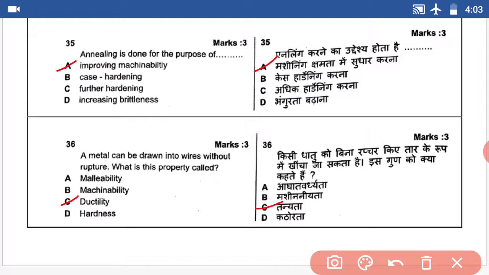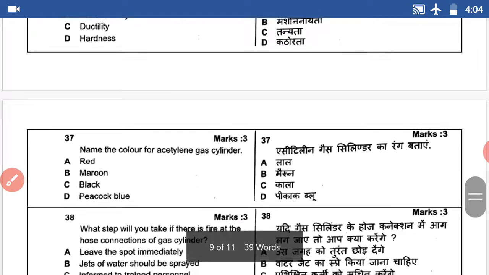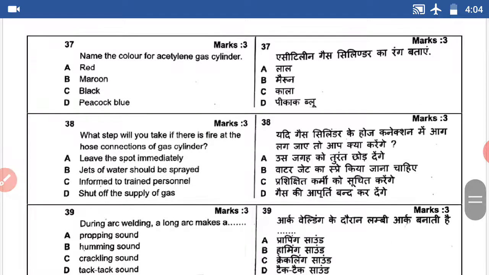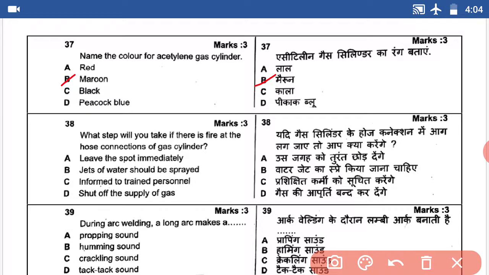Question number 37. Name the color for acetylene gas cylinder. Maroon. Answer B, maroon color.